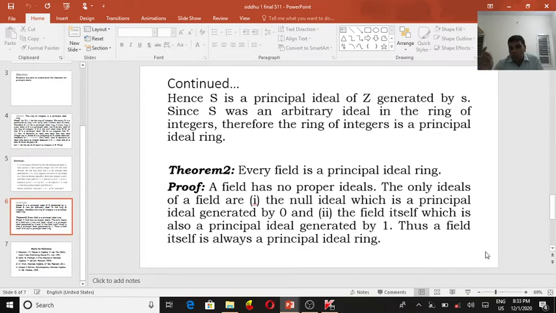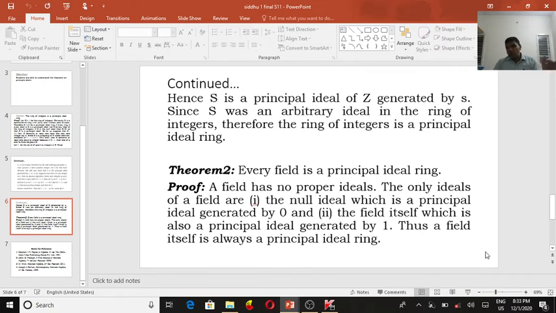The only ideals of the field are the null ideal, which is the principal ideal generated by zero, and the field itself, which is also a principal ideal generated by 1. Thus, a field itself is always a principal ideal ring. This is a theorem regarding principal ideal rings: every field is a principal ideal ring.